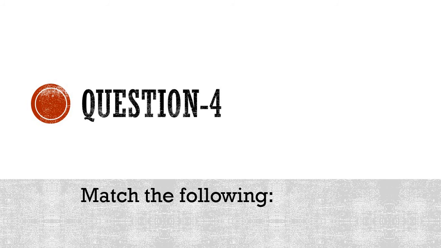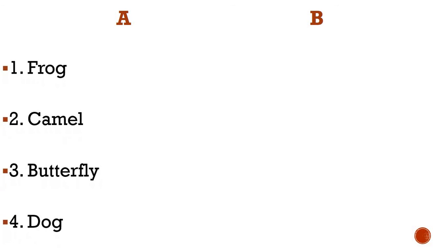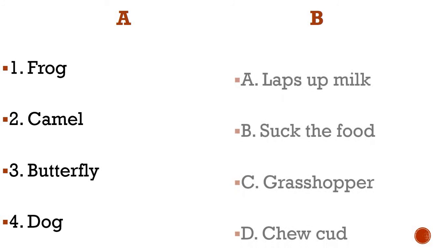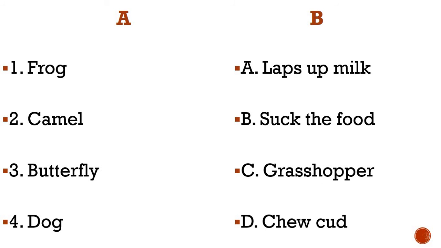So here the method is not changed. You just have to write column A. Just now you don't write column B. Right now just wait for the correct answers and just write the question part, that is column A, because this will be changed if we match the correct answer. So just write this side.